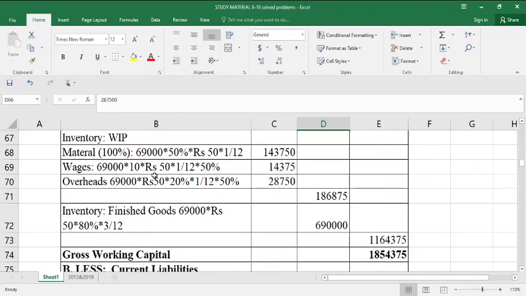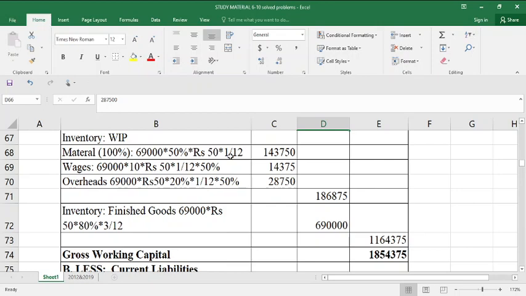As we know, there are 3 components in work in progress: material, labor, overheads. So material 100% should be considered for the valuation of work in progress. So 69,000 is the total units into 50% of selling price into materials are in work in progress is 1 month.